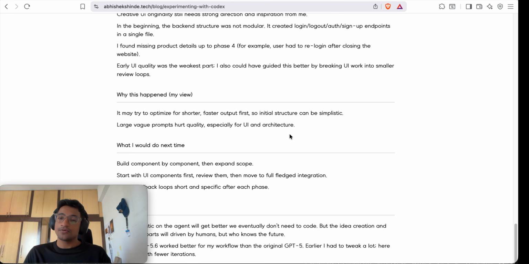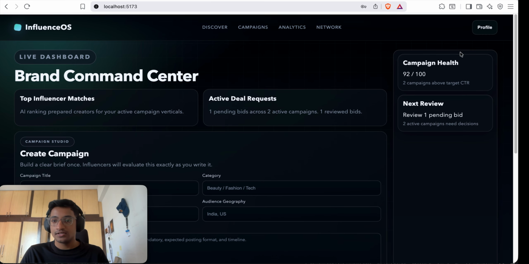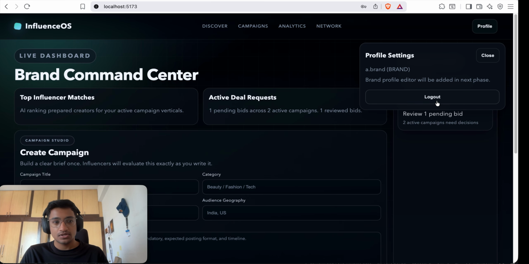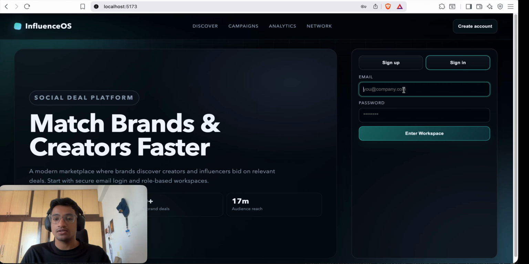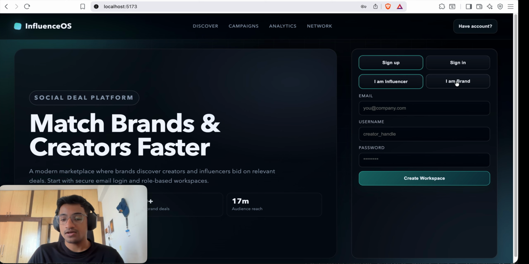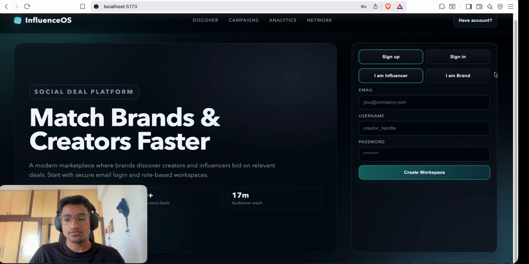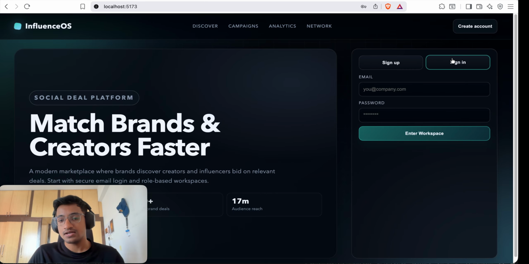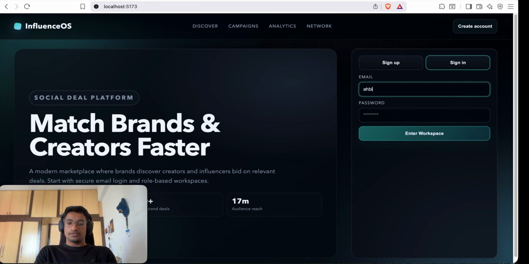But yeah. So before closing, I would like to show you the app and how it looks. I'll log out. There are things: log in as an influencer, log in as a brand, and create a workspace. And this is the home page where we have given our ad. Here I'll log in.